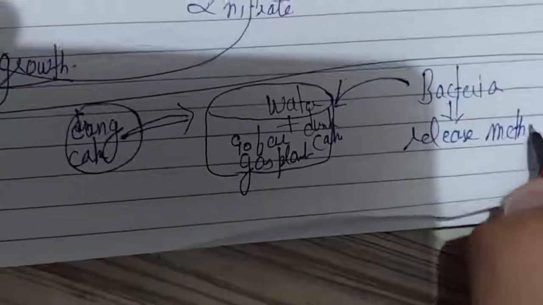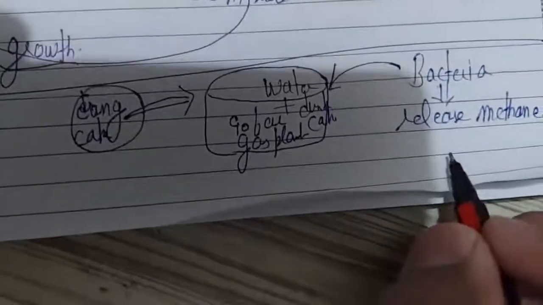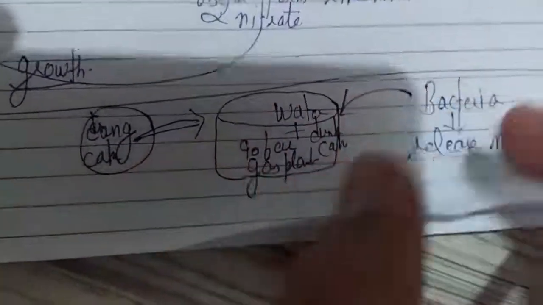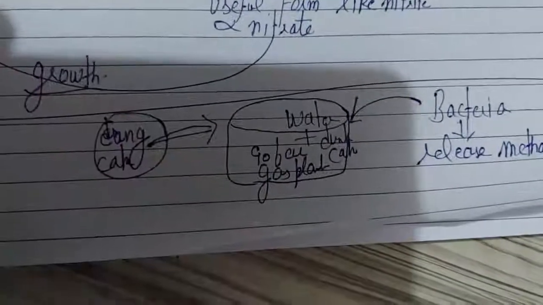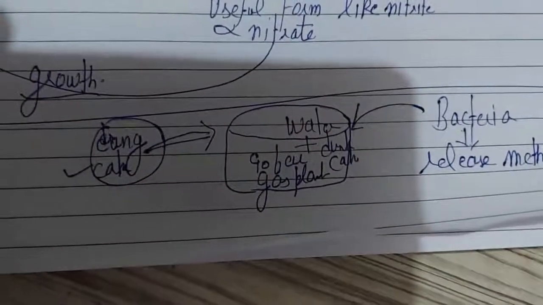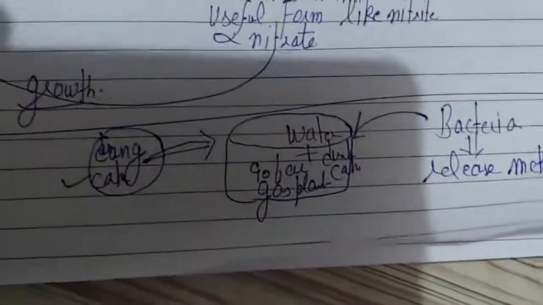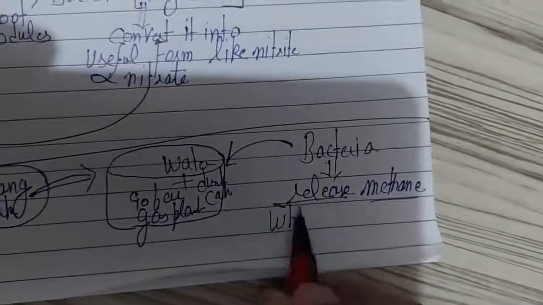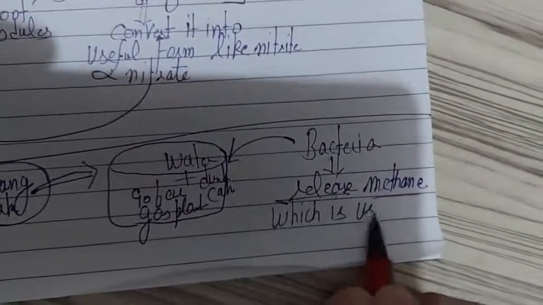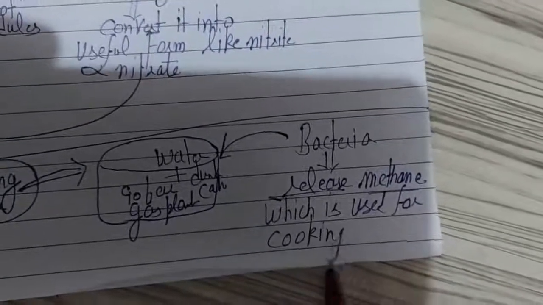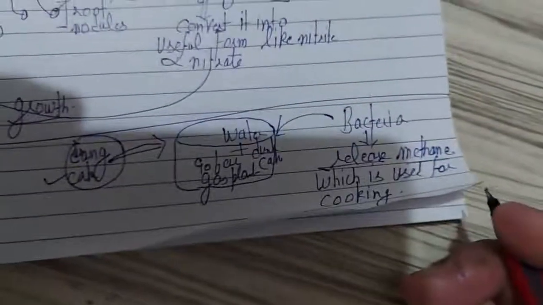The microorganism does chemical reactions on the dung cake, and as a consequence the dung cake is changed into a gas, which is used for cooking and for home purposes.